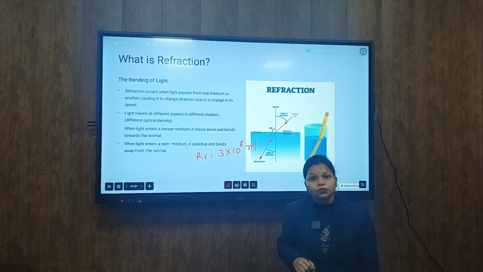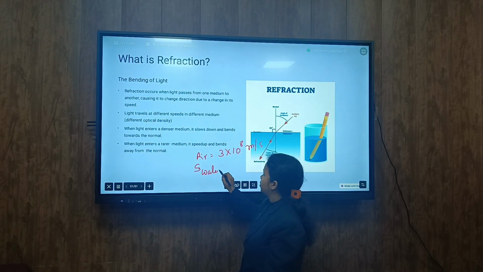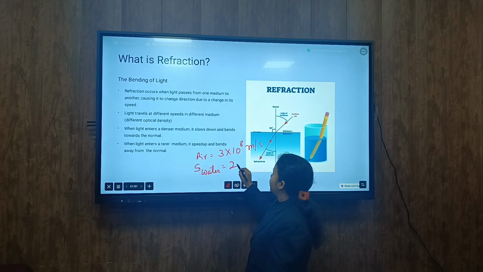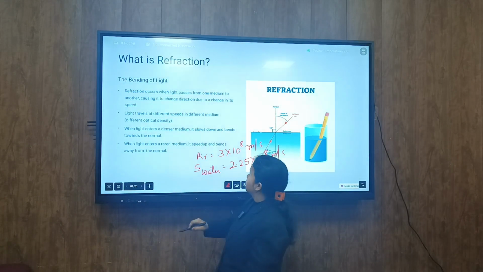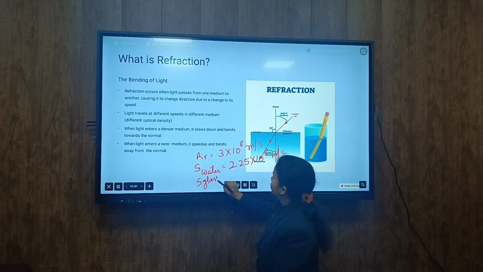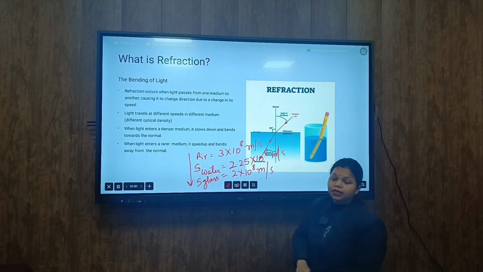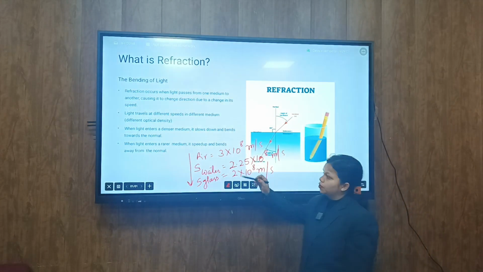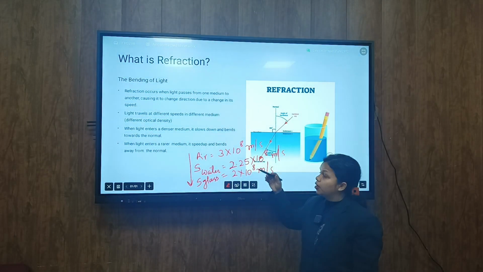But when it passes through water, the speed of light becomes 2.25 into 10 raised to power 8 meters per second. And when it passes through glass, it becomes 2 into 10 raised to power 8 meters per second. So you can see there is a change in the speed of light when it passes from air to water to glass, and this is why it bends when it passes through different mediums.